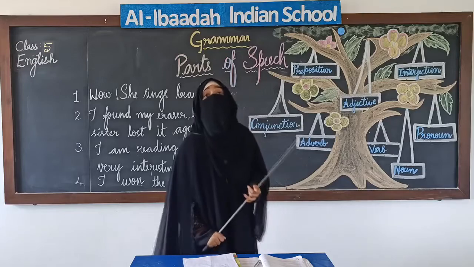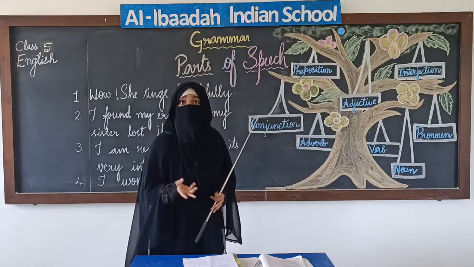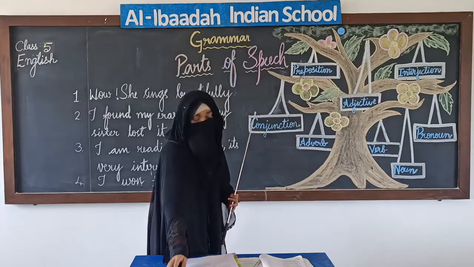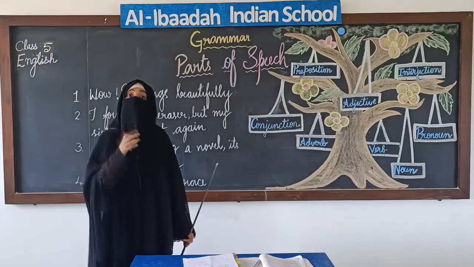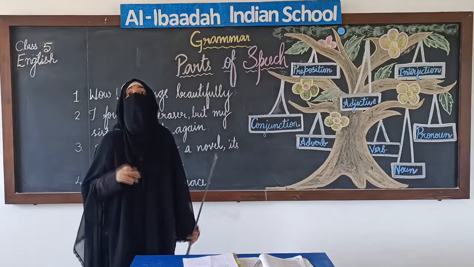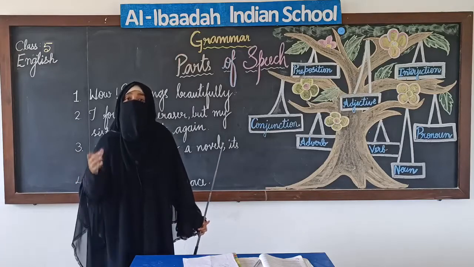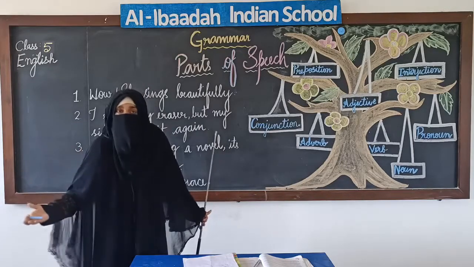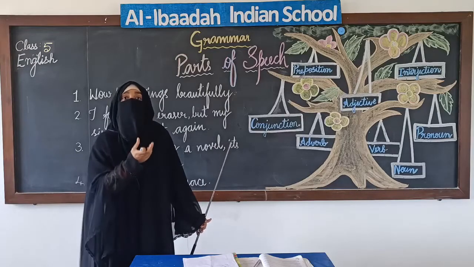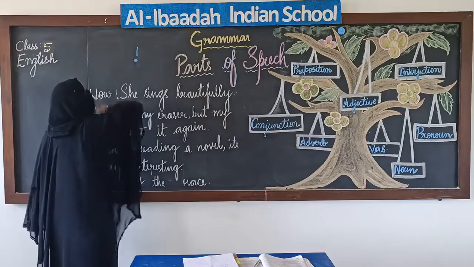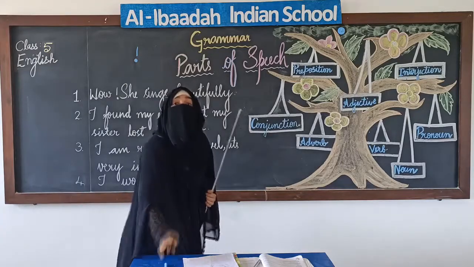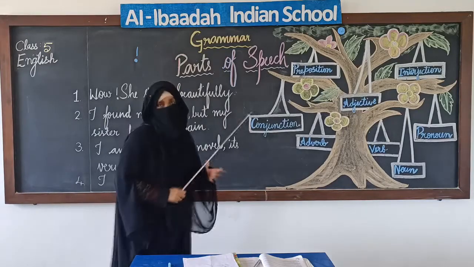Next, we will go to interjection. What is interjection? An exclamatory word inserted in the utterance without any grammatical connection. See, when you speak, without any grammatical connection, you will say wow. Wow, she is so beautiful. Wow is a separate word after which you use the exclamation mark, without any grammatical connection to the next sentence.